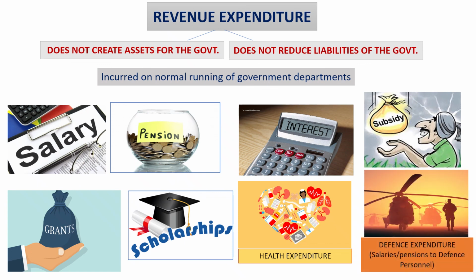Now here it's important to note that both health expenditure and defense expenditure has a combination of revenue and capital expenditures. So for example, salaries and pensions given to defense personnel and healthcare workers comes under revenue expenditure. But if the government is buying defense equipment, that will come under capital expenditure. Similarly, construction of hospitals, dispensaries, etc. will also come under capital expenditure.